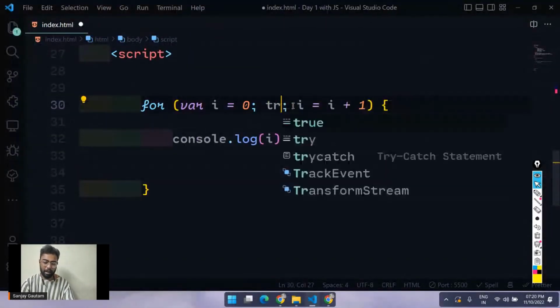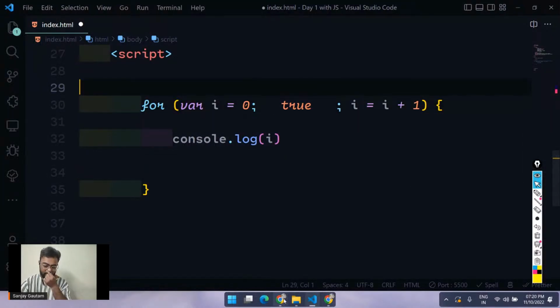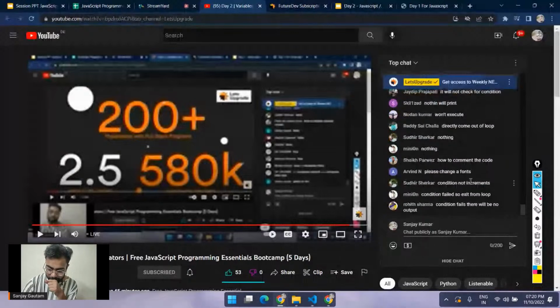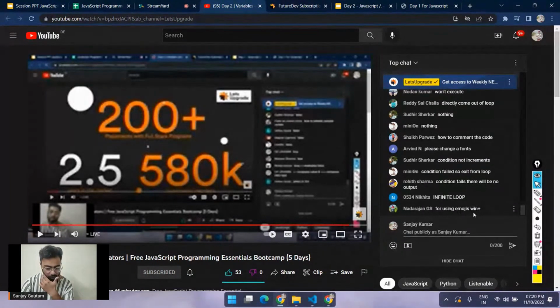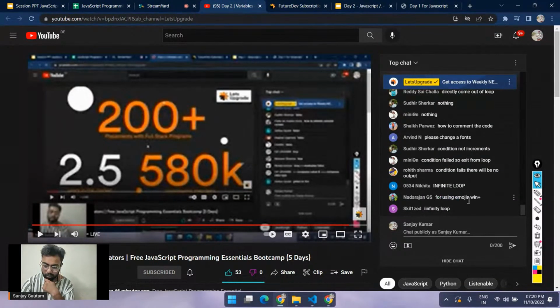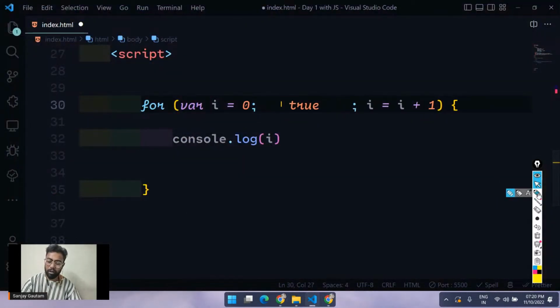And take a guess what will happen if I just pass a true here. So what will happen if I just pass a true here? Take a guess, guys. Exactly. I'm so proud of you people. Infinite loop. Yeah, Nikita, infinite. Exactly.